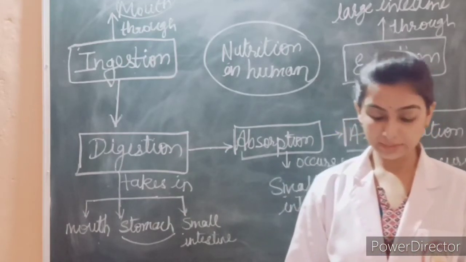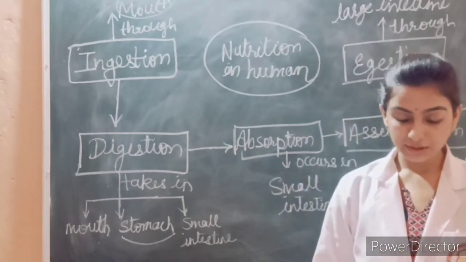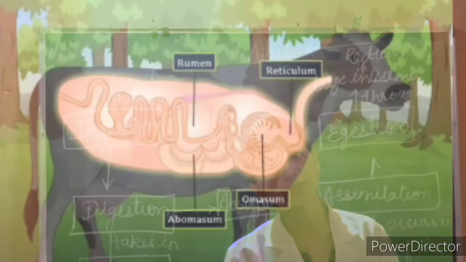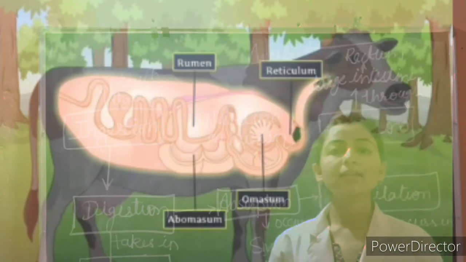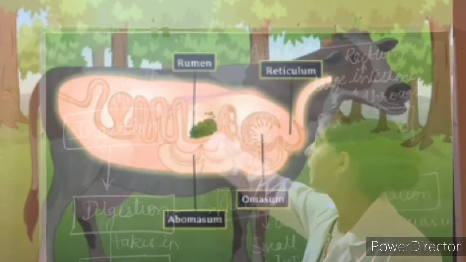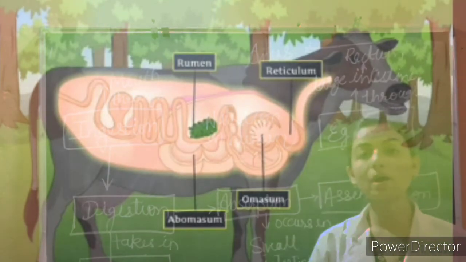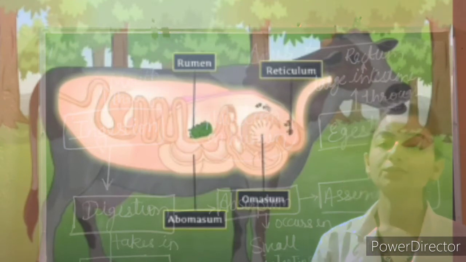Let us discuss ruminants. What are rumen, cud, rumination, and ruminants? Food that is swallowed goes into the first chamber, called the rumen. You can see this cow here: the rumen, reticulum, omasum, and abomasum. Here the food is partially digested and is called cud.